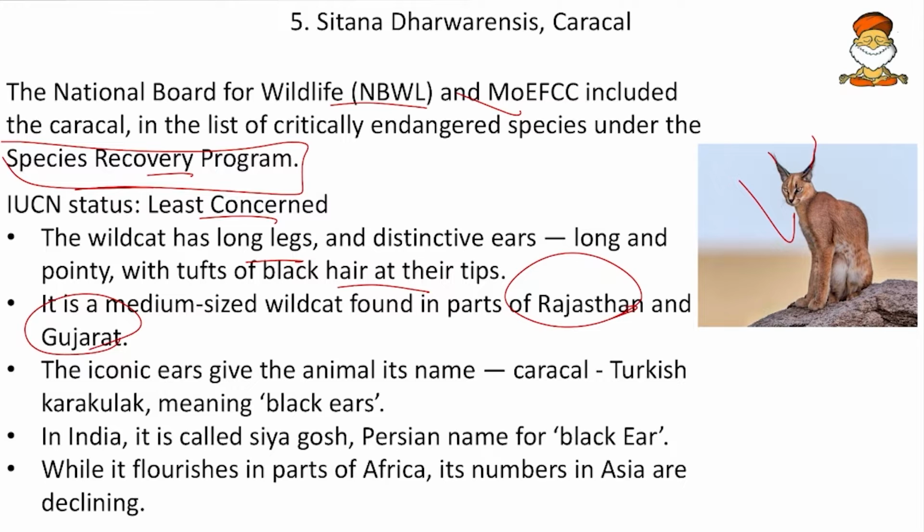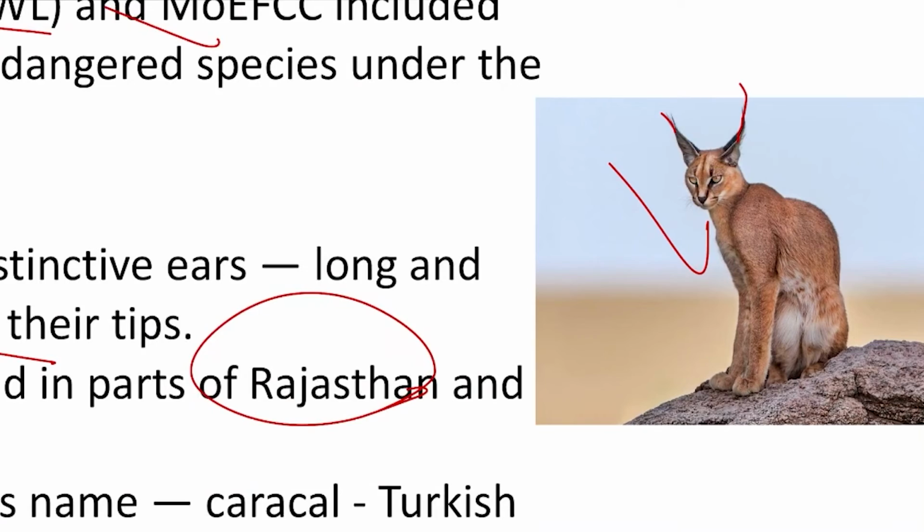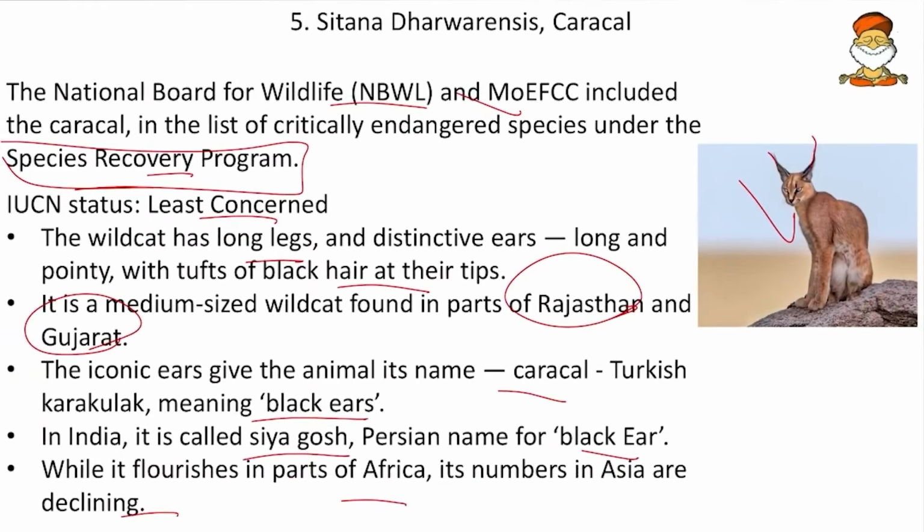Then the iconic ears give the animal its name. In Turkish, Caracal means Karakulak, or black ears. And in India, it is called Siya Gosh, a Persian name meaning black ear. Then while it flourishes in parts of Africa, its numbers in Asia are declining. So in India, their numbers are declining. Before going to next, we take a picture memory of this animal.